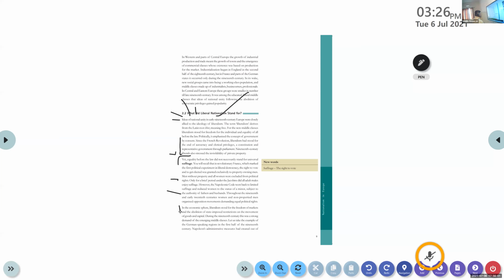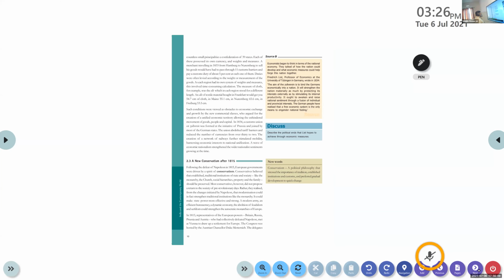Let us take an example of the German-speaking regions in the first half of the 19th century. Napoleon's administrative measures had created, out of countless small principalities, a confederation of 39 states. To understand this economic liberty, we want to discuss a special condition that existed in Germany.